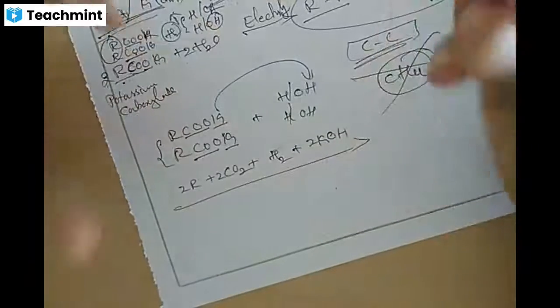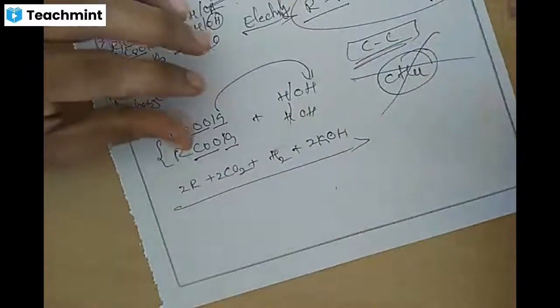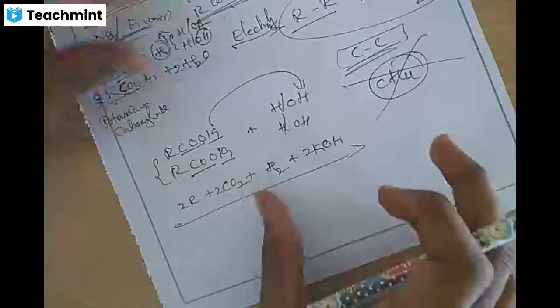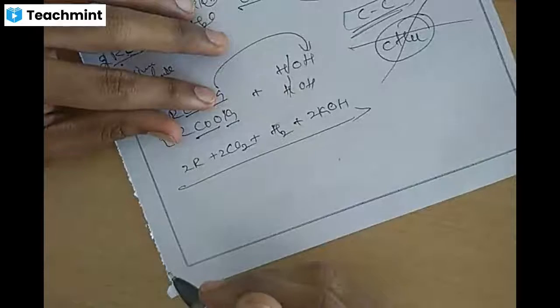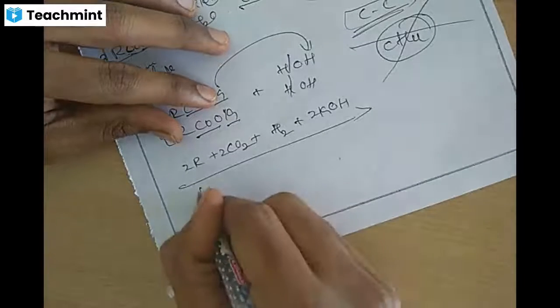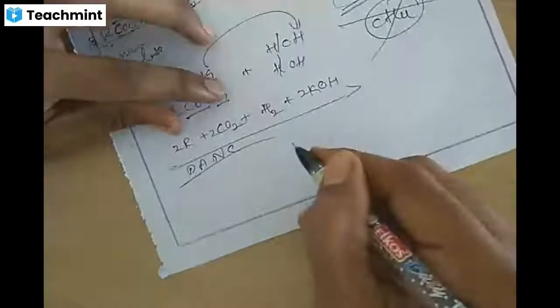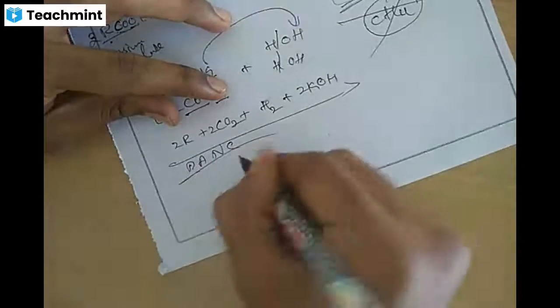What is the gas liberated at anode? That should be a hydrocarbon, with an even number of carbon atoms. So this cell reaction: positive is anode, negative is cathode. In the electrolysis process, this dissociates.